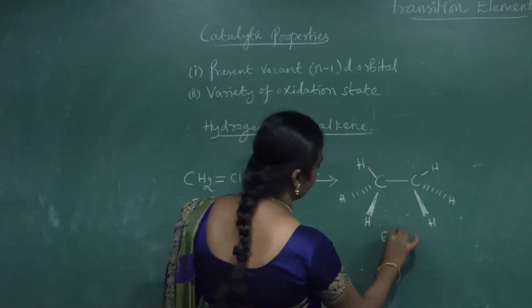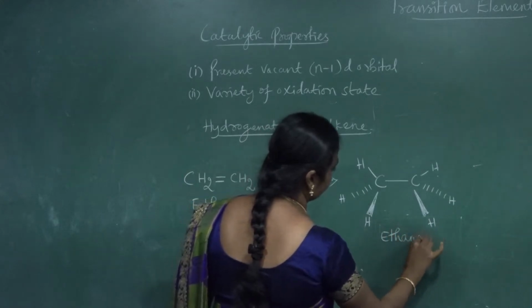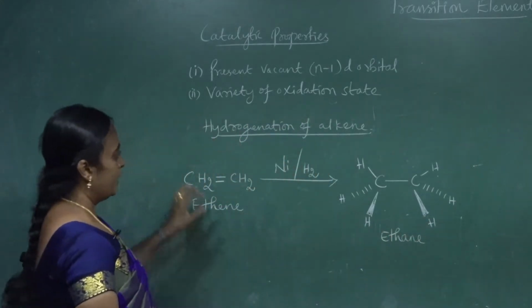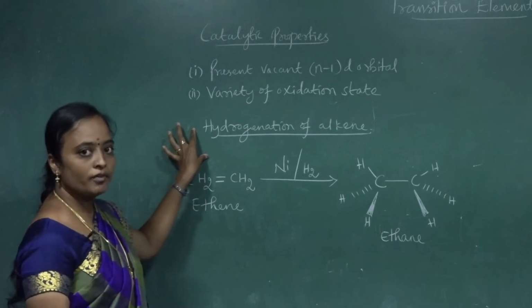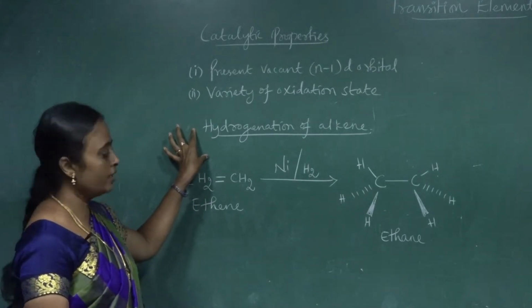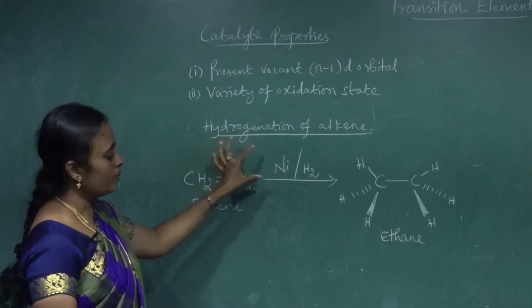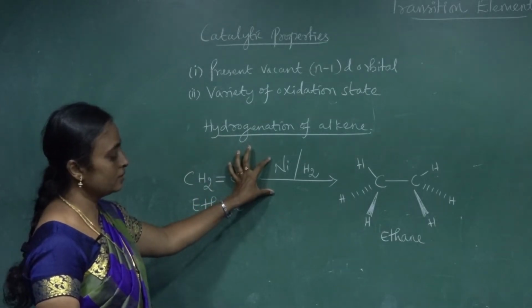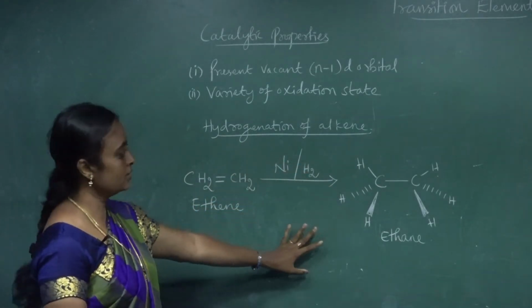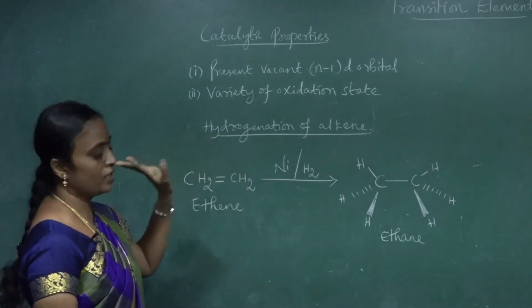This is ethane. Hydrogenation means addition of hydrogen, where we add hydrogen across a double bond. In the presence of nickel as a catalyst, you will get ethane. So this is an example for hydrogenation.